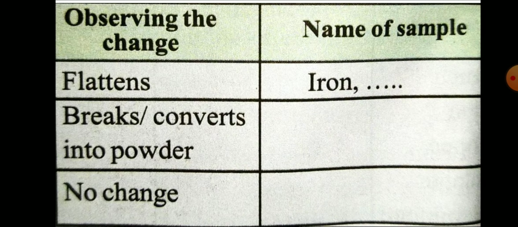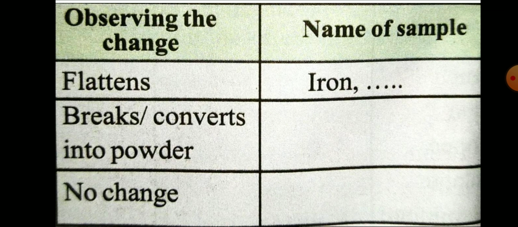Observe the changes when they take place. When you flatten, iron can form thin sheets. Another change is breaking and converting into powder, and the third is no change. These three changes we can observe for every metal.